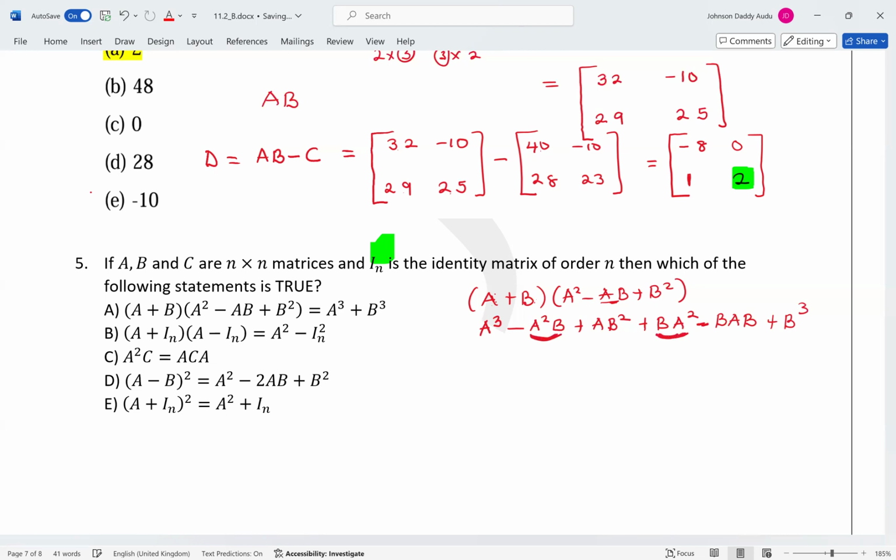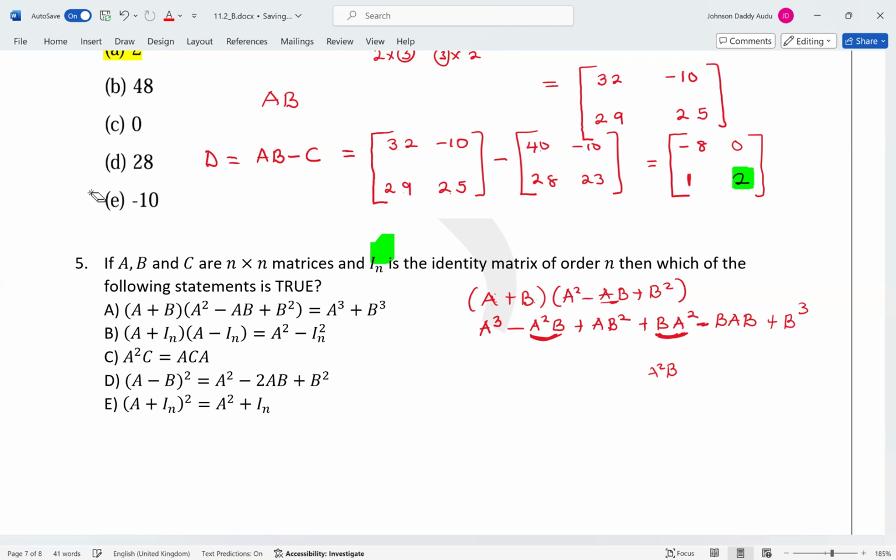They cannot cancel. They are not the same because these are not real numbers. If it were real numbers, I can write this one as a squared multiplied by b. Then this a squared b will just cancel this minus a squared b. But since this is a matrix, it means that we cannot cancel this one.